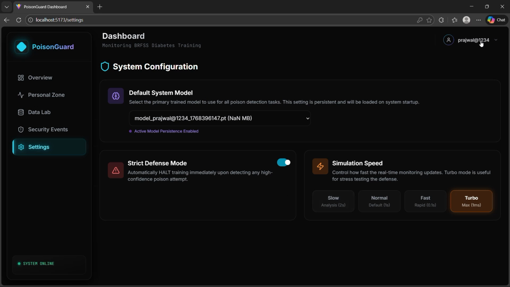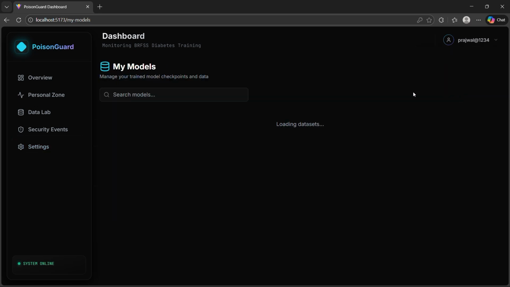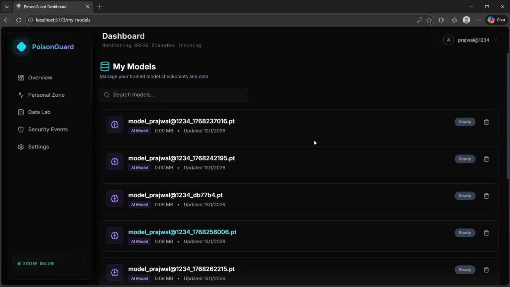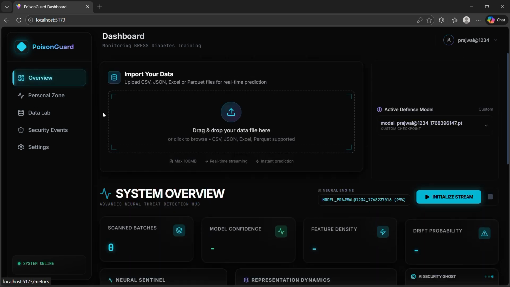And you can even see the models which you had trained here. You can just select any one and do that. Okay, these are the overview, personal lab, data lab, security events and settings. So this was our project. I hope you like this project, and thanks for letting us present this topic at this hackathon, and thank you very much. That's it.